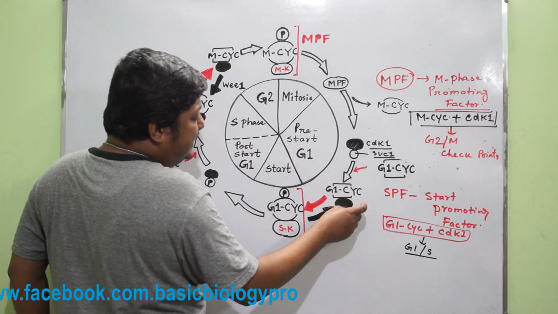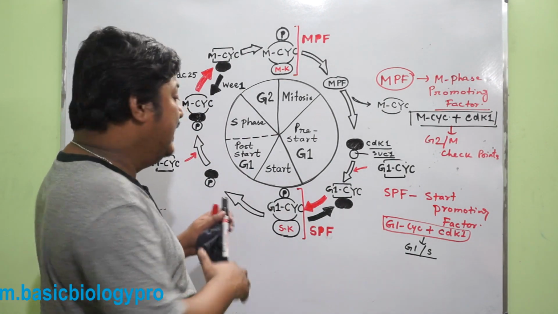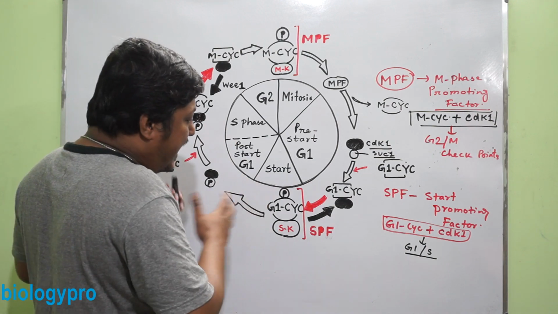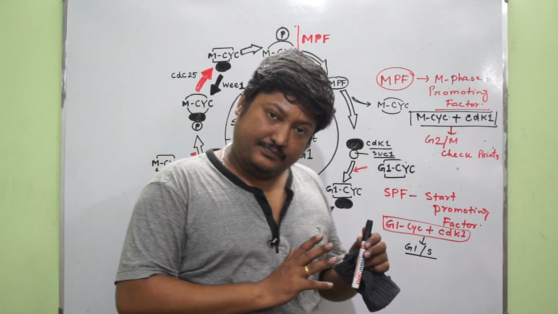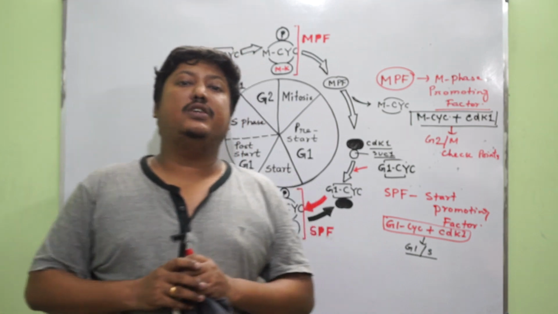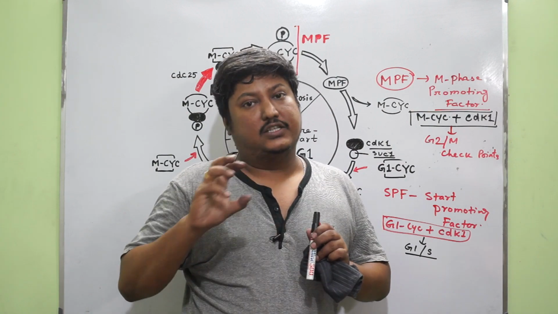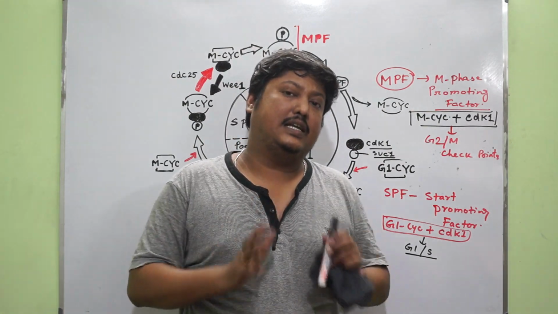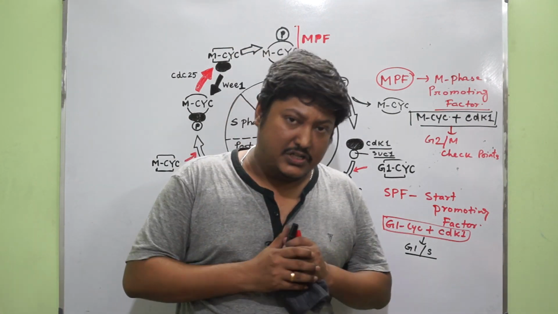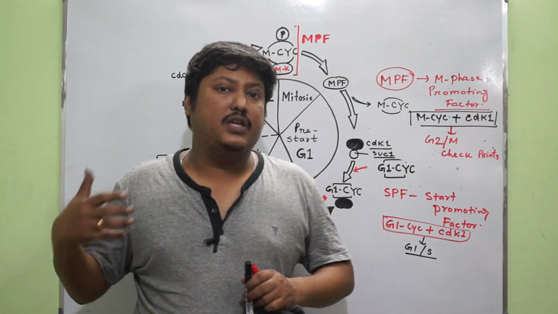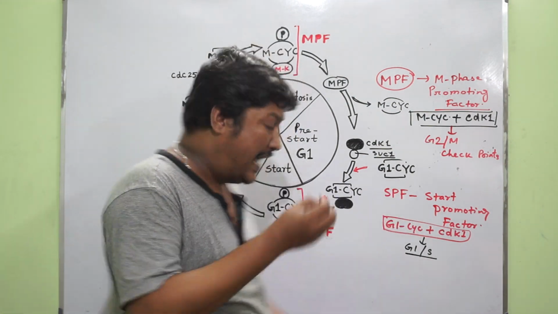The G1 cyclin and CDK association is not sufficient to activate the CDK cyclin complex unless or until it is phosphorylated. In our last video I told you that within the CDK there are two regions. One is the tyrosine, that is Y15, and another is threonine 161. Once the tyrosine is phosphorylated and threonine is also phosphorylated, both result in an inactive product. So the dephosphorylation of the tyrosine region and the phosphorylation of the threonine 161 position is essential to activate the CDK cyclin complex. So that happened over here.